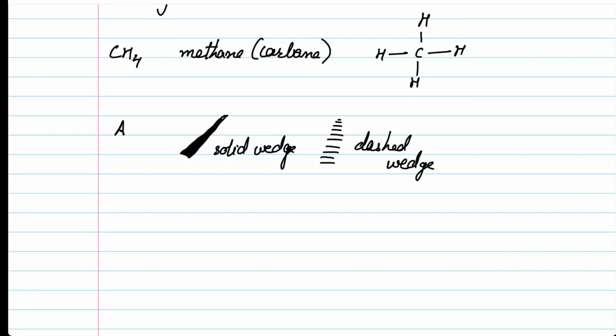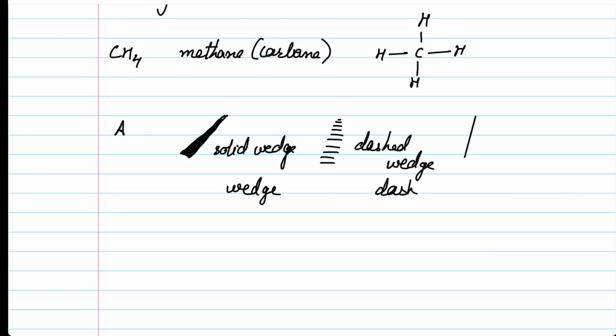Simply put, we call the solid wedge a wedge and the dashed wedge a dash. Whenever we use this representation to give the three-dimensional structure of a compound, we call it wedge dash representation.